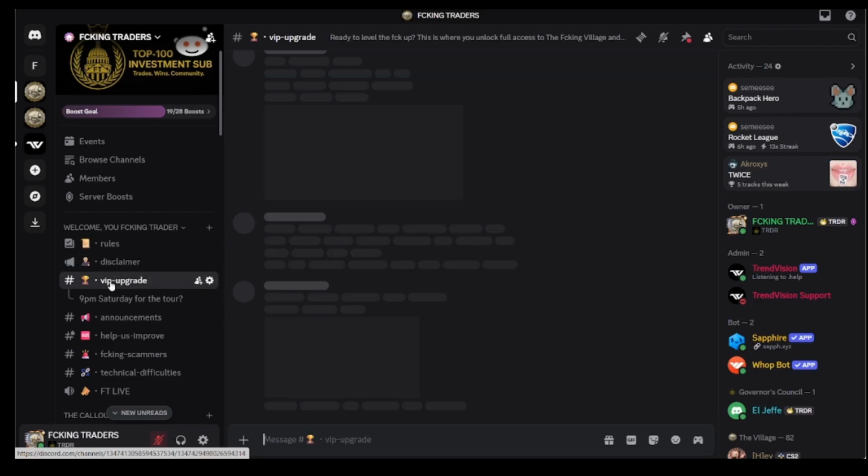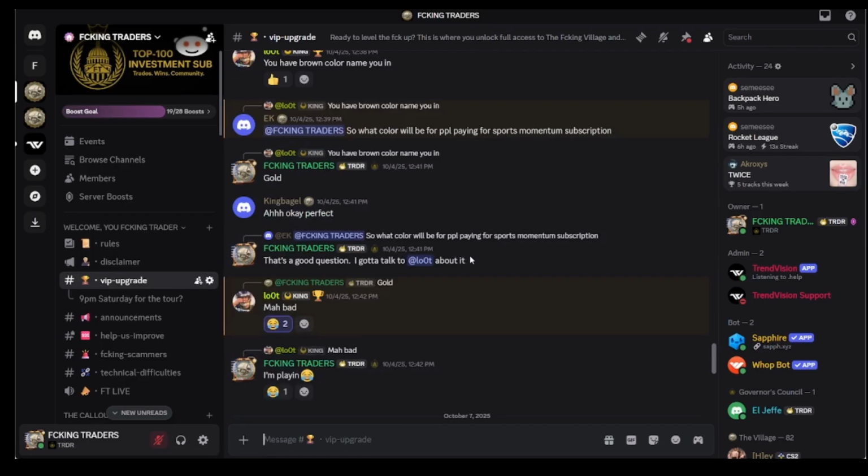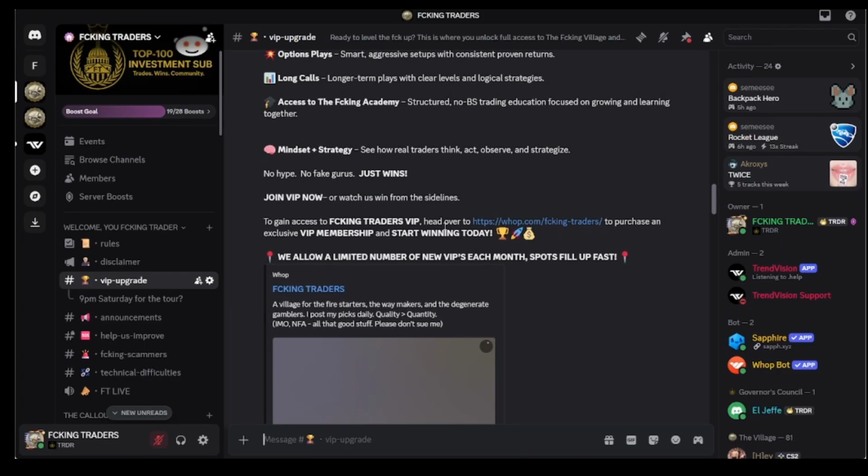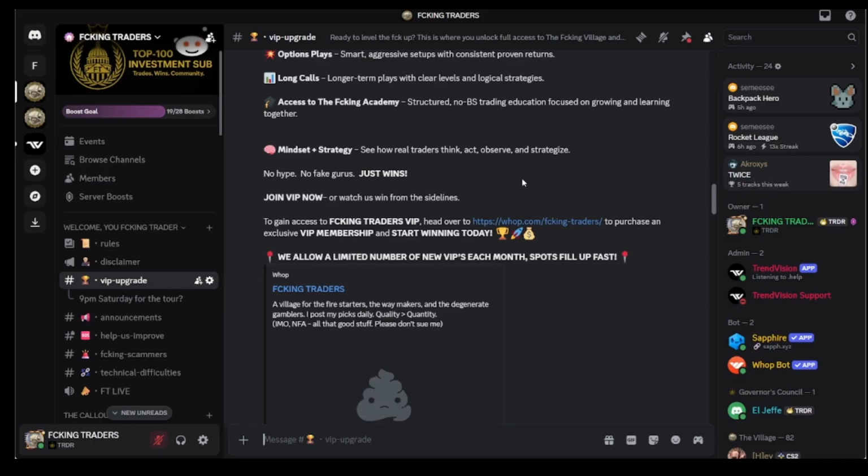If you're on the free side and you want to come over, you can come up here to VIP upgrade, scroll up through this, and then you'll click right here onto this link. That will take you over to WAP. WAP is essentially just the PayPal for online communities. It handles all of your payments, subscriptions. You can see where you're at. They have different awards and different things that you can do. But essentially, once you have it set up, none of the trades or any of the VIP aspects will move to WAP. You'll still be on Discord. It just unlocks new channels and new categories for you. So that would be the first place that you would go.